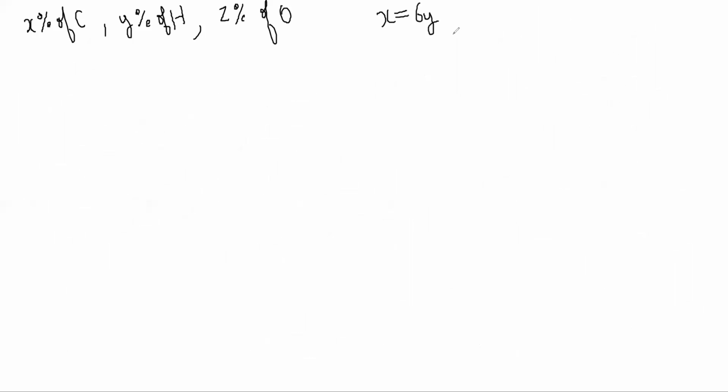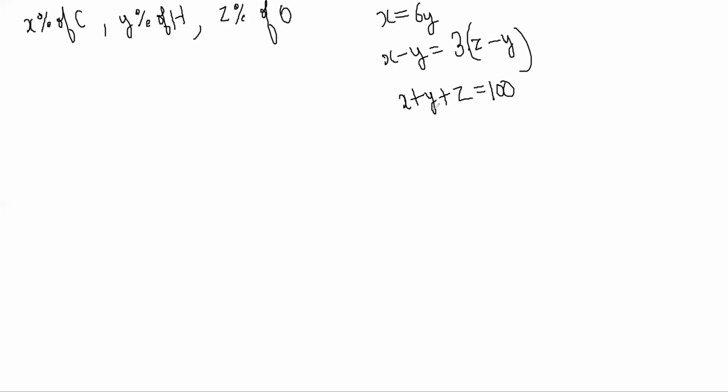An organic compound contains X% of carbon, Y% of H, Z% of O. If X equals 6Y, and X minus Y equals 3 into Z minus Y, the empirical formula of the compound is what? So you have X plus Y plus Z is equal to 100, and you have these relations.